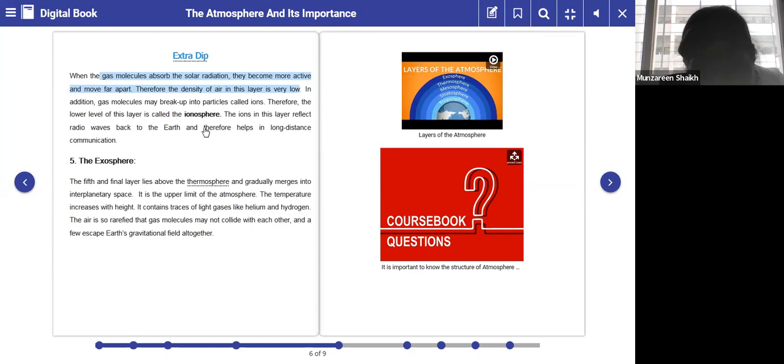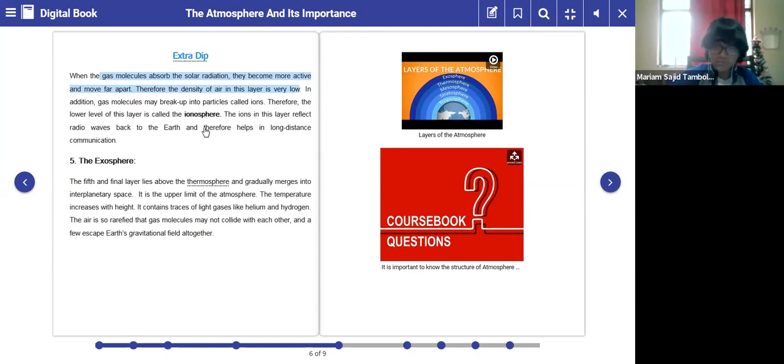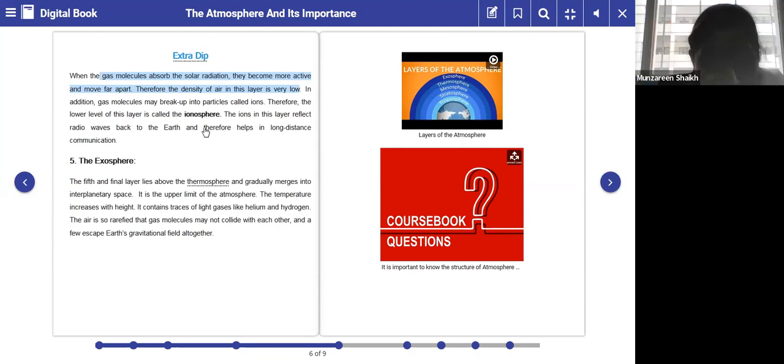Now, in addition, apart from that, gas molecules break up into particles. And what are these particles called? Ions. Okay, please underline. Gas molecules may break up into particles called ions. Therefore, the lower layer of this is called the ionosphere.